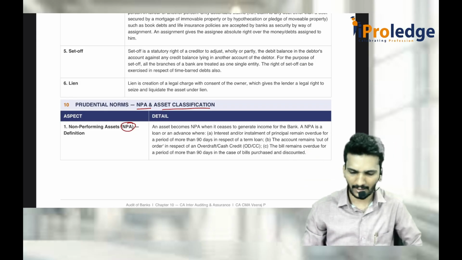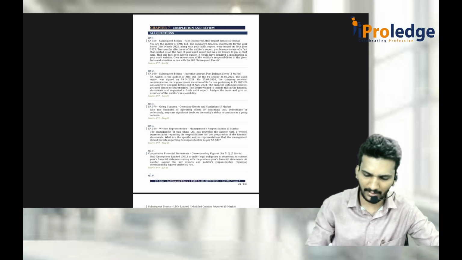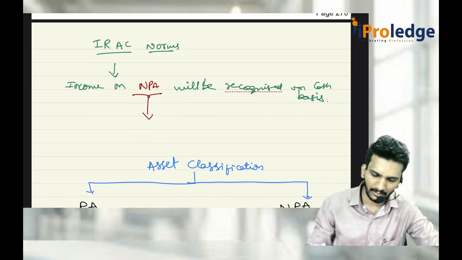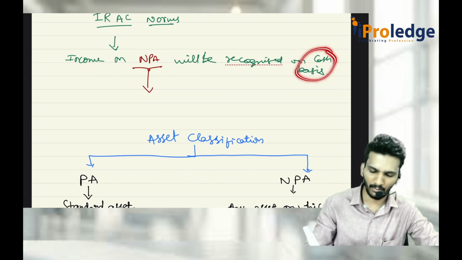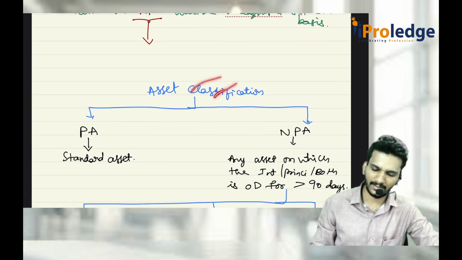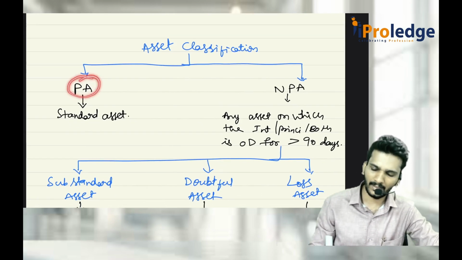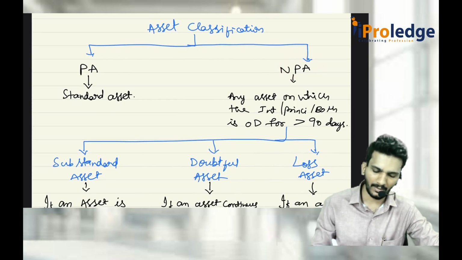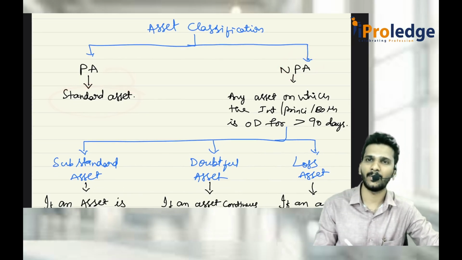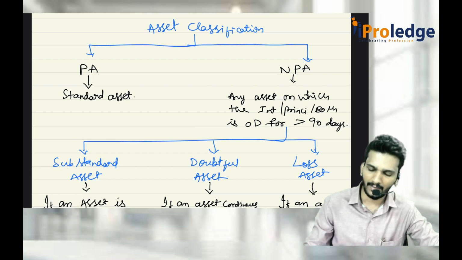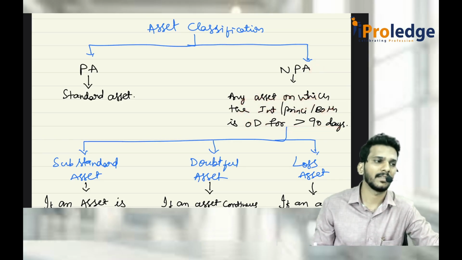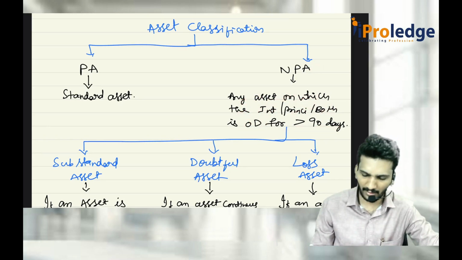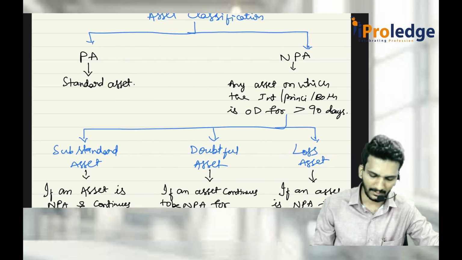We actually discussed this with the help of the chart in the class. Income on NPA will be recognized on cash basis. We know that. So how do you classify the assets? Assets are classified as performing asset and non-performing asset. What is a performing asset? Standard asset is the other name for a performing asset. A non-performing asset is any asset on which the interest or principal or both is overdue for more than 90 days. Then we call it a non-performing asset.